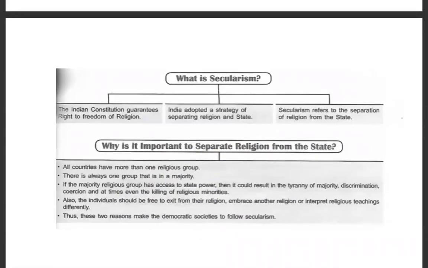So now I leave you with a quick mind map to recall what is secularism, and why it is important to separate the religion from the state. So I hope you were able to understand the crux of the chapter.